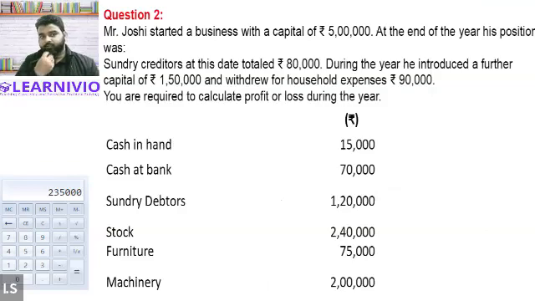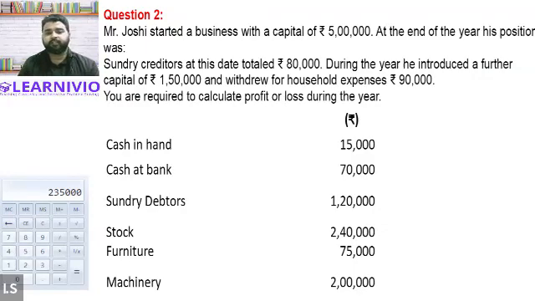Okay, so this is the next question. Question number 2. See, Mr. Joshi started a business with a capital of 5 lakh. So tell me, both of you, this 5 lakh, what do you think it is, the opening capital or the closing capital? Opening capital. Correct. This is opening capital. Okay. And at the end of the year, his position was. Now, the question is stating that we have the following data at the end of the year.